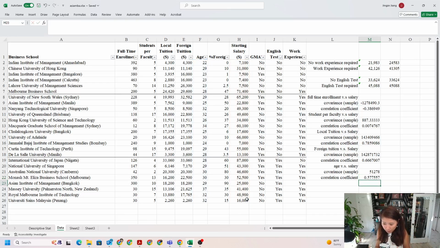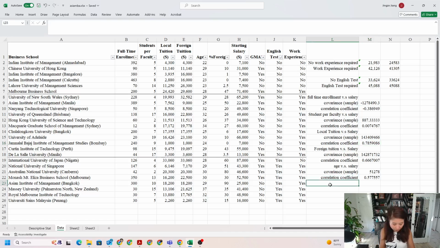Okay, so it's a positive correlation, right? It's strong because the absolute value of the correlation coefficient is between 0.5 and 1, so we consider it strong. But if you look at this correlation coefficient and compare it with the local tuition versus salary, our salary has a much stronger correlation with the local tuition than with the age.